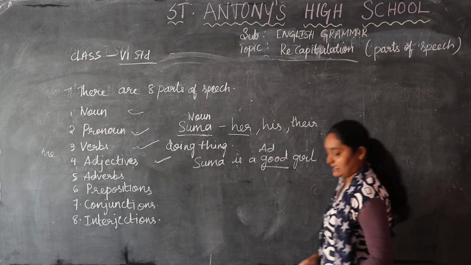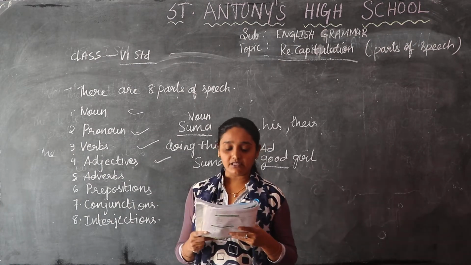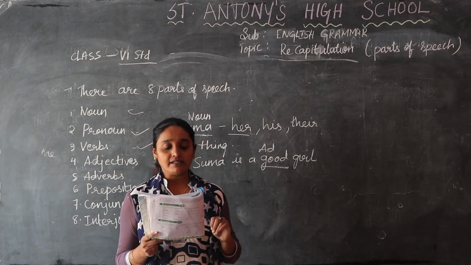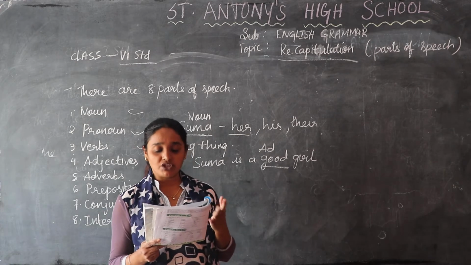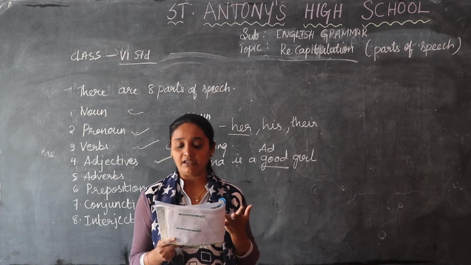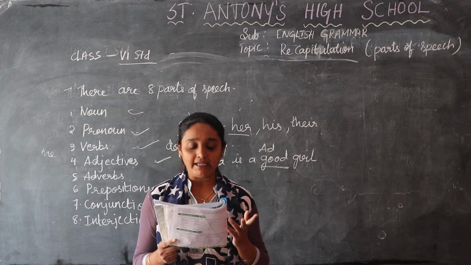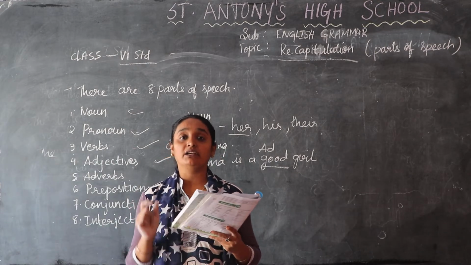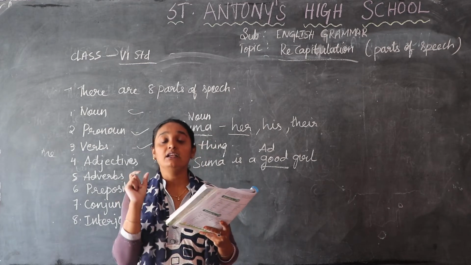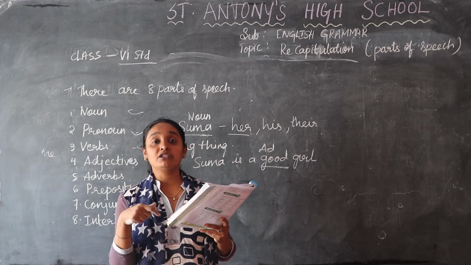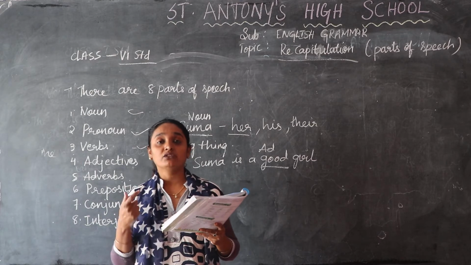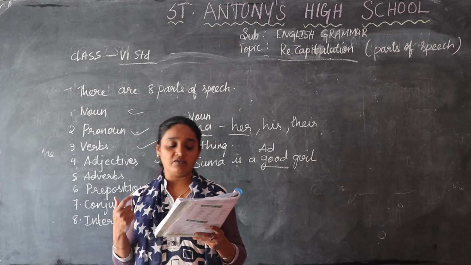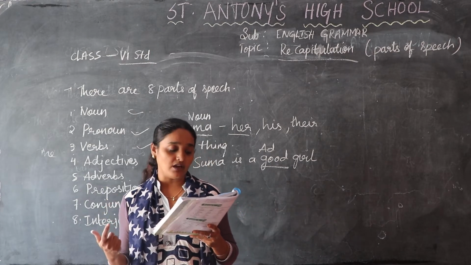So good is adjective. An adjective is a word which describes or adds to the meaning of a noun or pronoun. For example, good: a good student, she is a good student. Interesting, an interesting program. Angry, he was very angry. These are all adjective words used in the sentence. Adjectives are the words which show you how the person is. So that is known as adjective. It determines a word that comes before a noun. It limits the meaning of the noun.